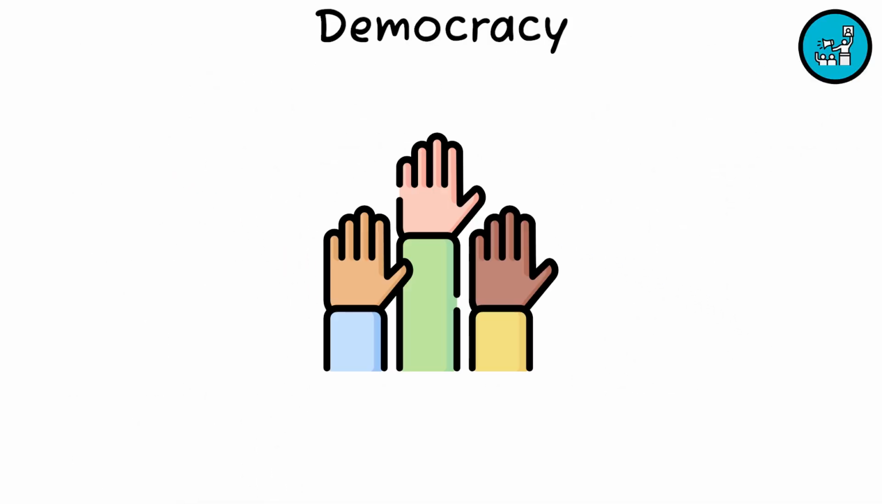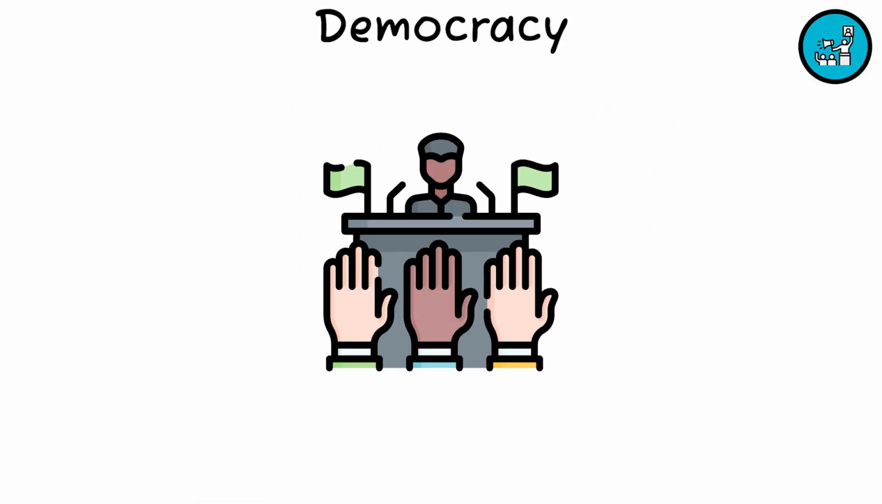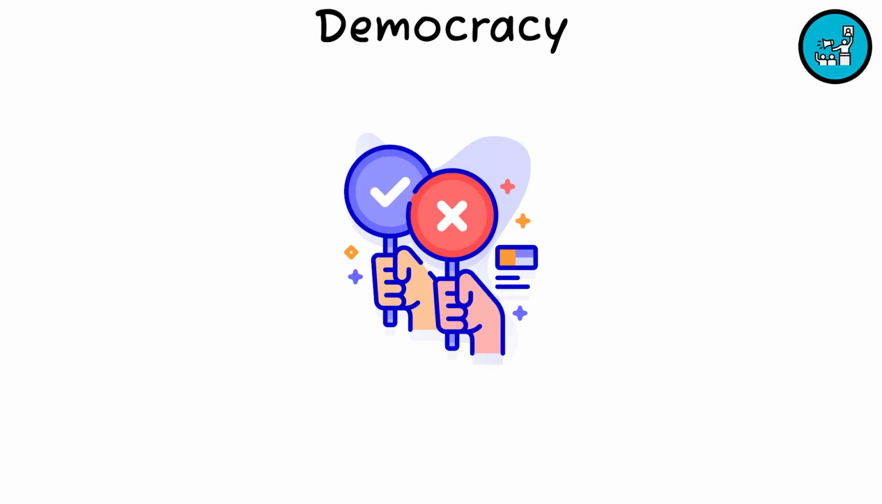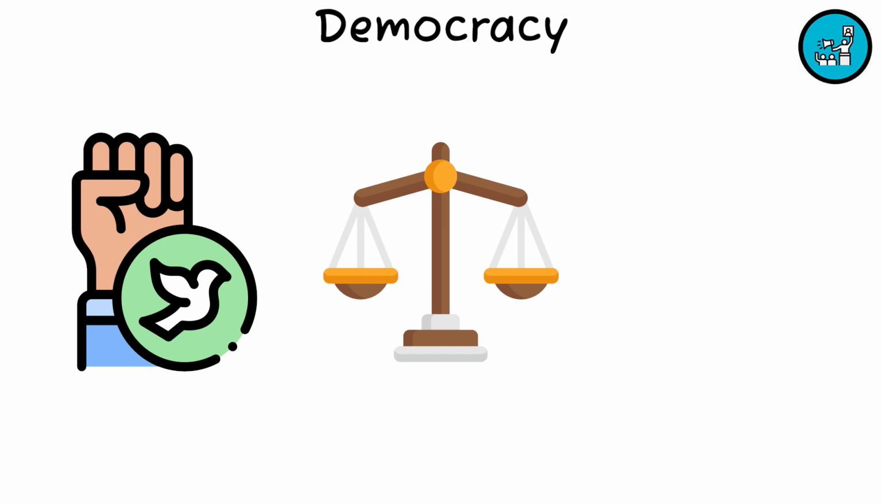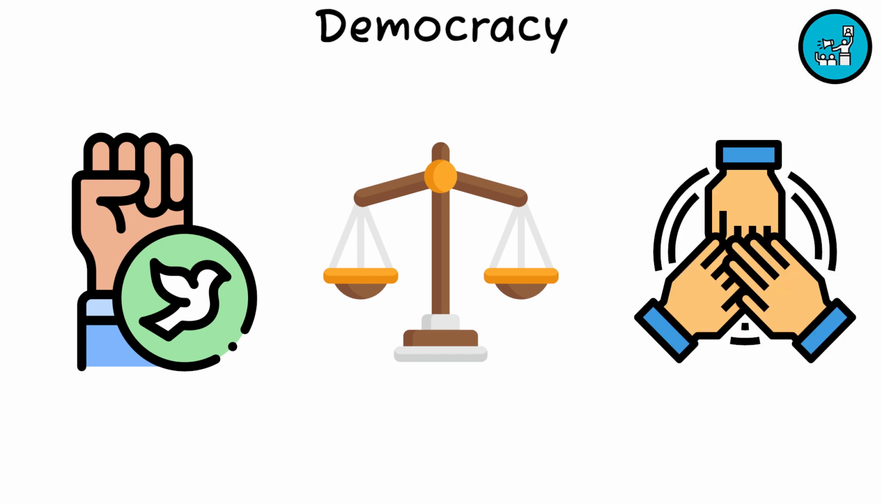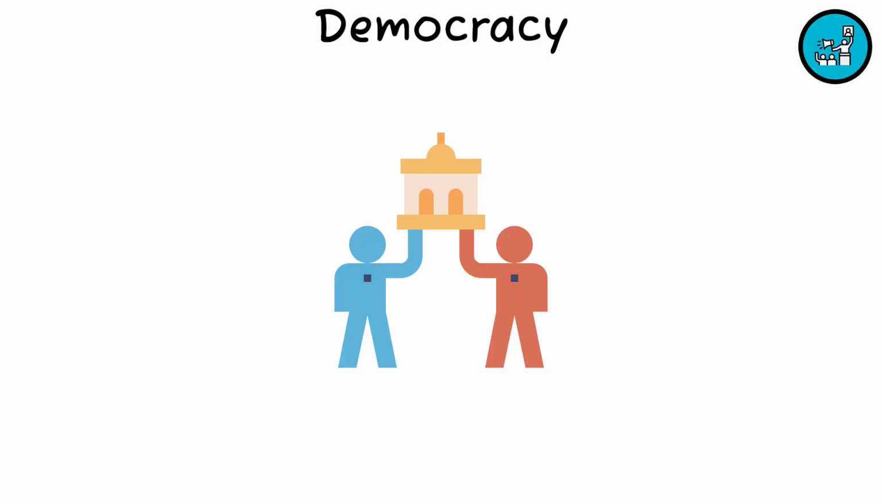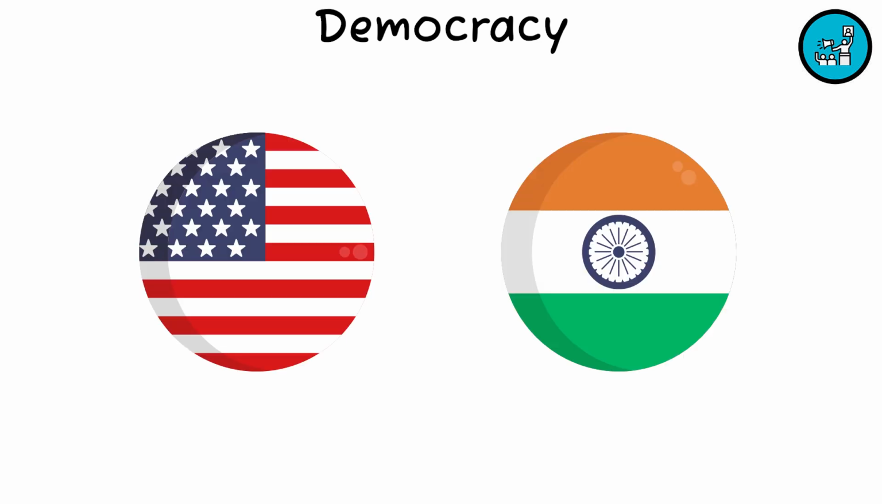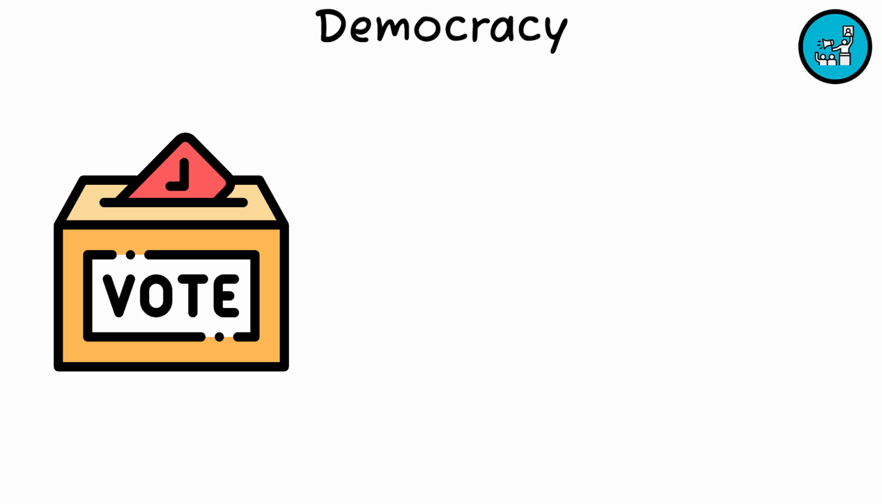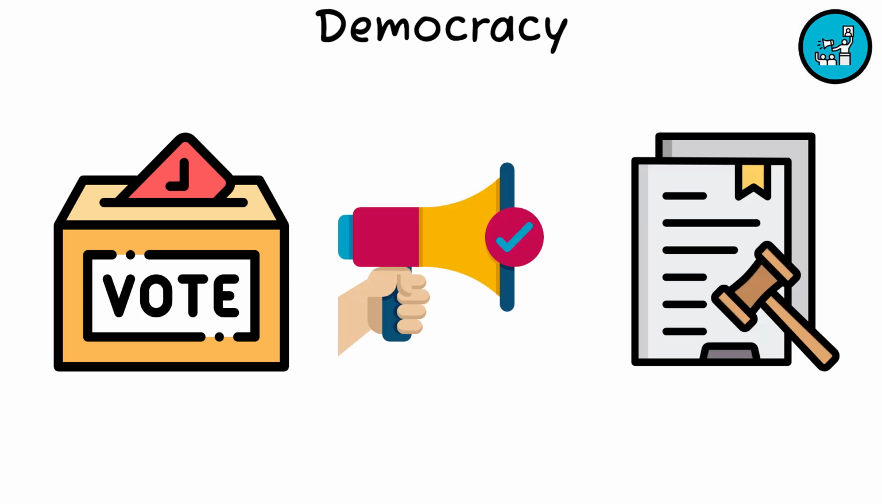Democracy. Democracy is a government system where the power stays in the hands of the people, who elect officials to make decisions on their behalf. It promotes freedom, equality, and participation, making sure that every individual has a voice in the governing process. Famous examples include the United States and India, where yearly elections, free speech, and a solid legal system defend democratic principles.